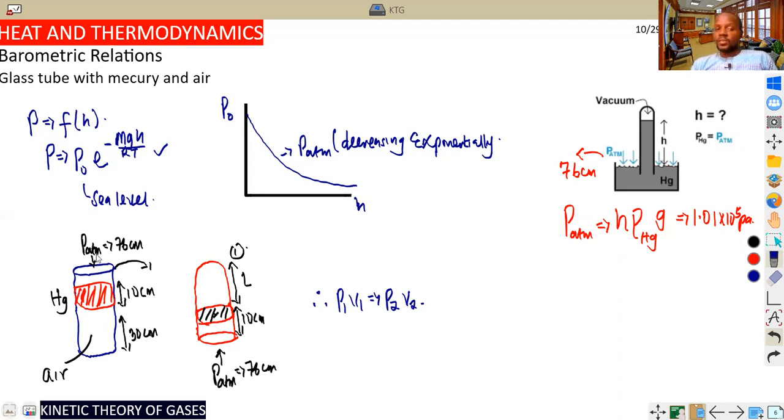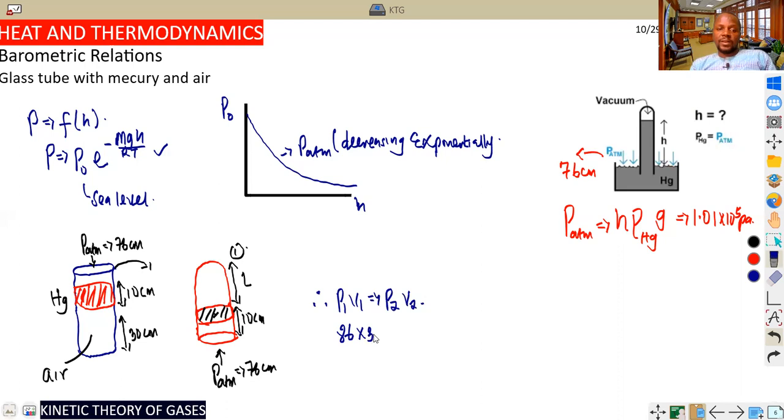So in this case, pressure is a function of height. In this relationship, the total pressure here is now 76 plus 10. You can see, my dear student, 76 plus 10, that is 86. That is the way we relate. Please note that it is not multiplied by; this is the length times the area. Area is not given. You can just take area to be A, which will be constant in both cases because it's the same tube, just turned upside down. So by that, my dear student, we can just take that to be 30.